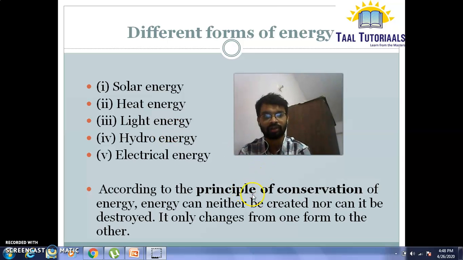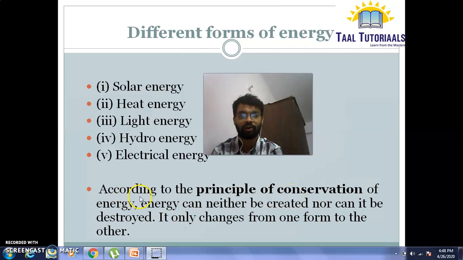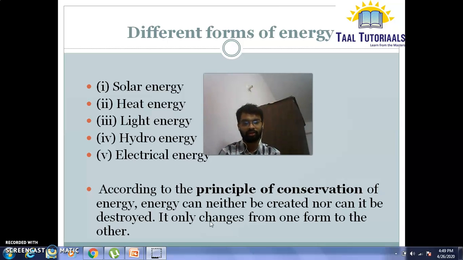Here, the principle of conservation of energy. According to the principle of conservation of energy, energy can neither be created nor destroyed. It can be changed from one form to another. So in the universe, energy occurs in various forms. The sum of all forms of energy in the universe always remains constant. When there is a transformation of energy from one form to another, we say that the energy is conserved.